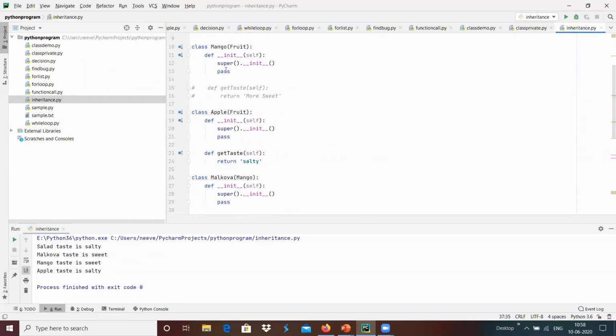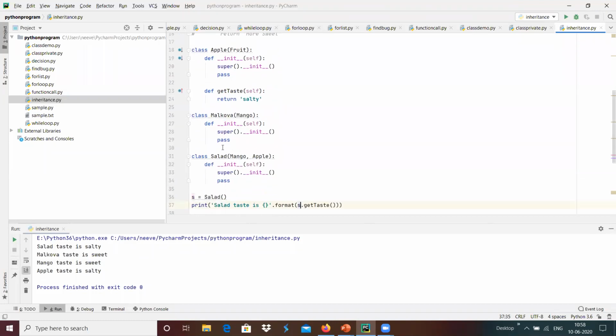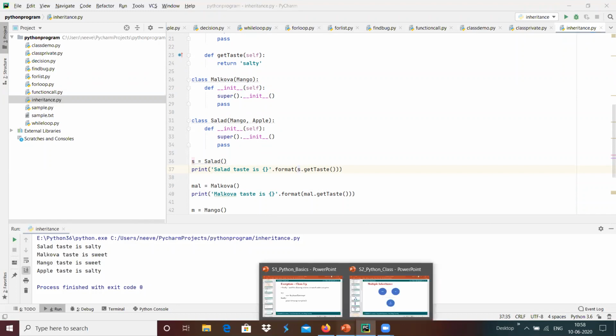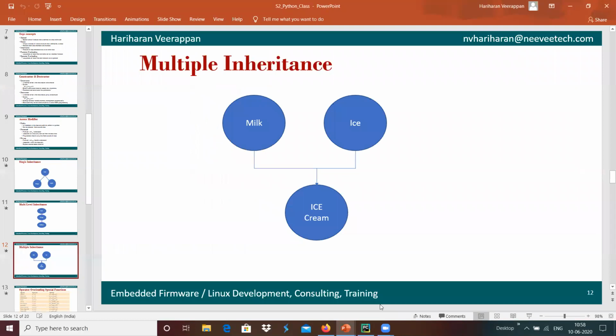Mango does not have any member function get taste, but Apple has the get taste function, so that will get called. If we use two base classes to derive a single child class, that is called multiple inheritance.